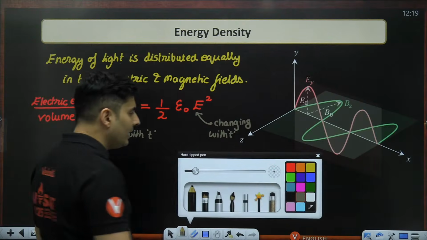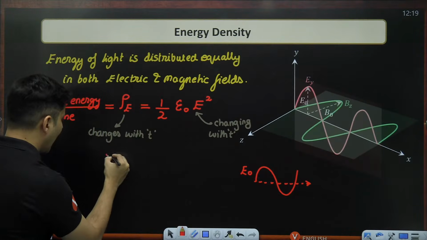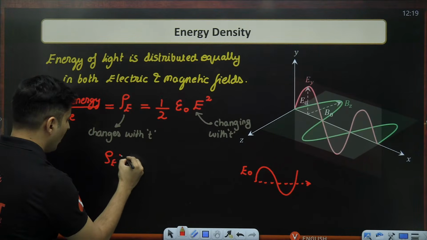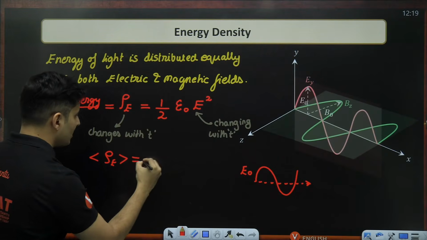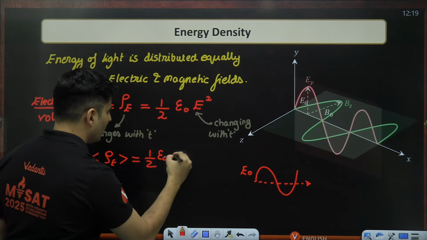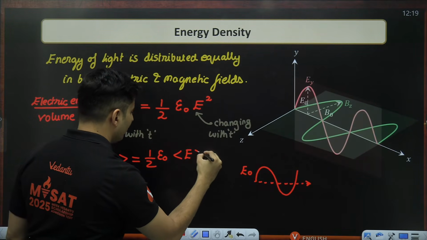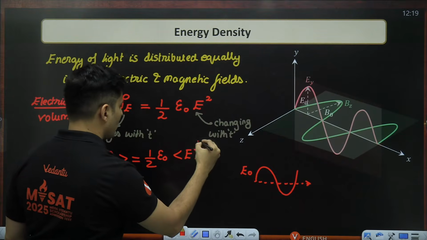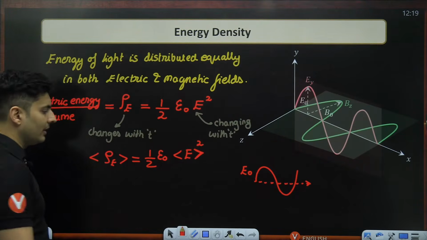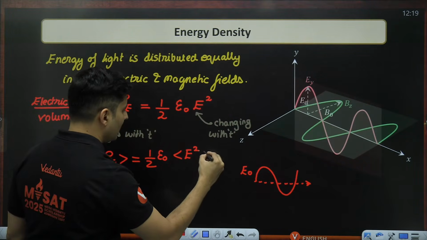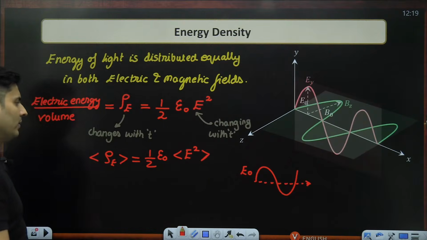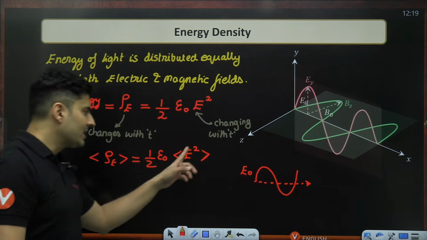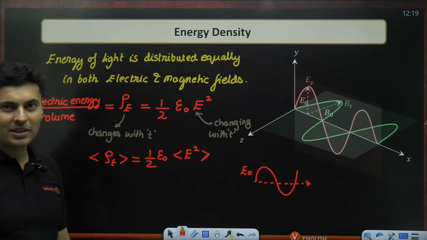So what I will need is the average value of this. This is the symbol for average. So half epsilon naught times the average of the electric field square. I will need basically the average of the square of the electric field. This quantity, I know what it is called.